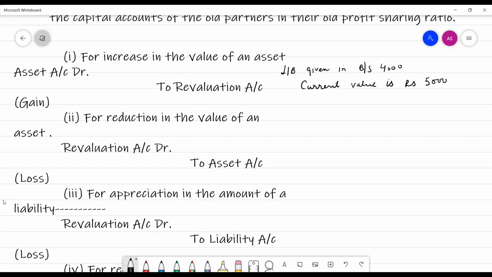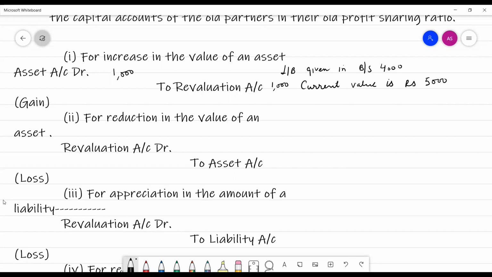It means the value of land and building has increased by rupees 1,000. As the asset's value has increased, the journal entry would be: asset account debit to revaluation account rupees 1,000. This is a gain.